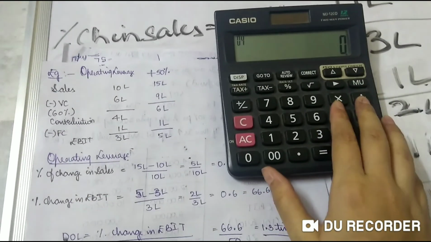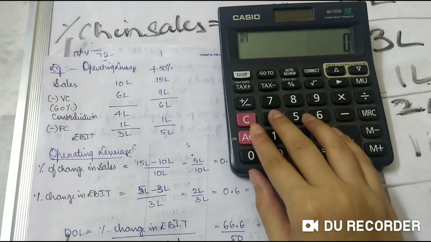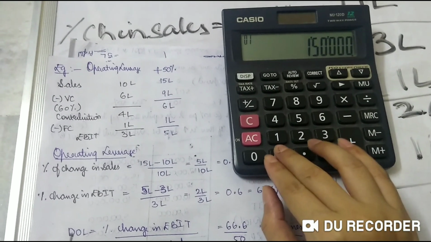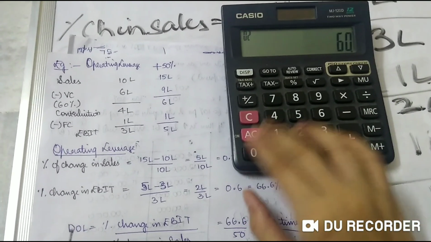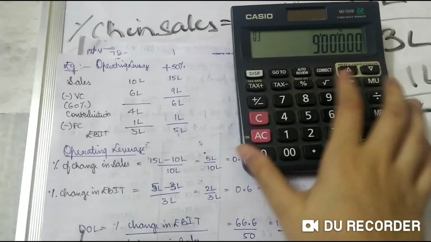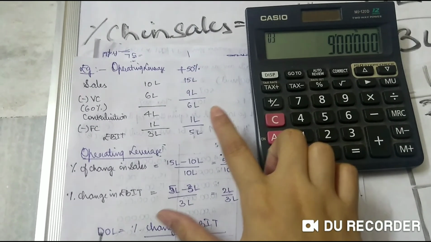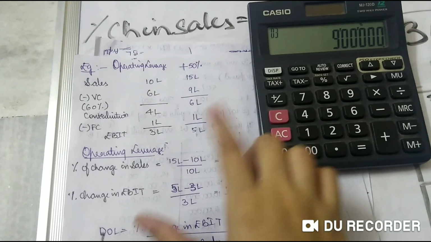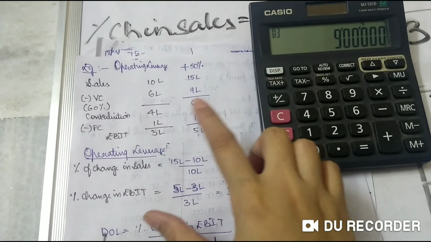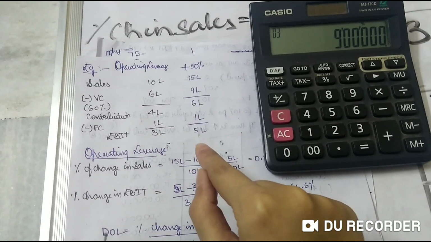Now your variable cost is 60%. Now how do you get 60%? Into 60%, that becomes 9 lakhs. So your variable cost is 9 lakhs. Contribution is now 6 lakhs. Fixed cost remains the same, right? So it is 1 lakh rupees and your EBIT is 5 lakh.